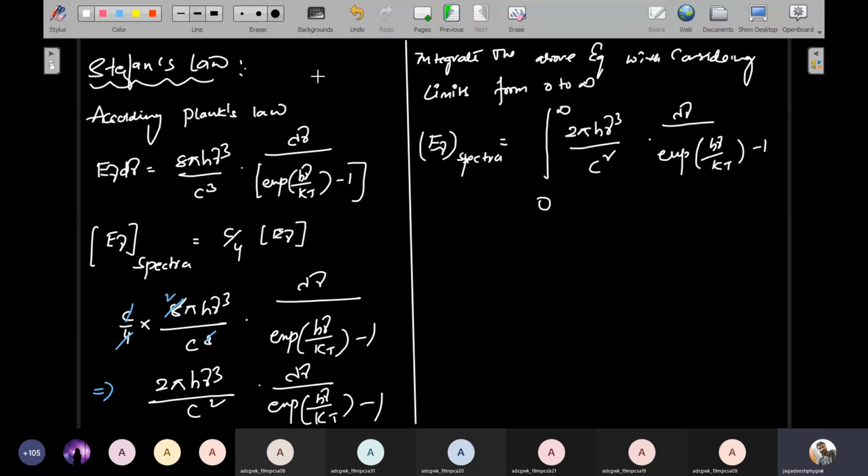But he considered an emission spectra, because it is emitted radiation of a frequency nu. So he considered an emitted spectra, but the spectra is actually c by 4 times, the speed of light divided by 4, times the total energy distribution. That is what he considered.